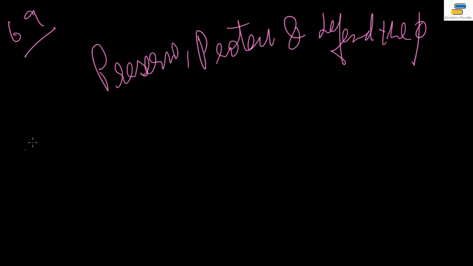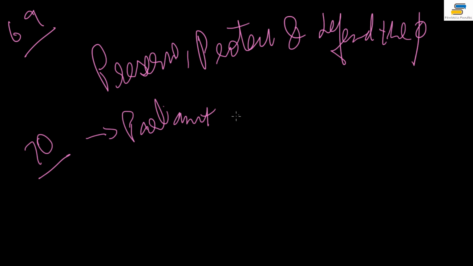Now there is one more, Article 70. It is about the discharge of the president's functions in other contingencies, and it says Parliament may make a law for it. Parliament may make a law for unforeseen contingencies, to discharge the duties of the president in any contingency which is not discussed in the constitution. So Parliament can make law for those contingencies which are not mentioned, when the president is not able to do those duties and the vice president will be doing them. That is mentioned in Article 70. So that is about the vice president.